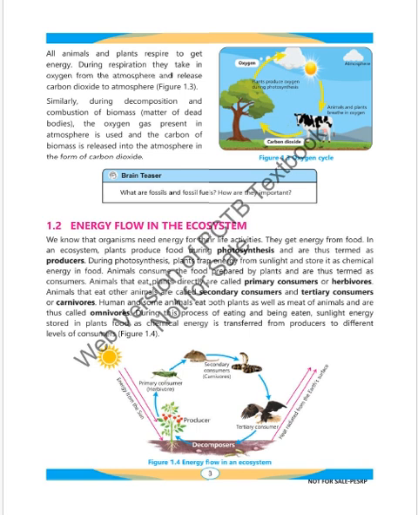As you can see in the energy flow in an ecosystem provided in figure 1.4, energy from the sunlight is taken up by plants, which are the primary producers. Primary consumers eat plants, and are called herbivores. Then secondary consumers eat primary consumers, which are called carnivores, and tertiary consumers eat secondary consumers and are decomposed by decomposers. So this is how energy is transferred from the sun to each level.